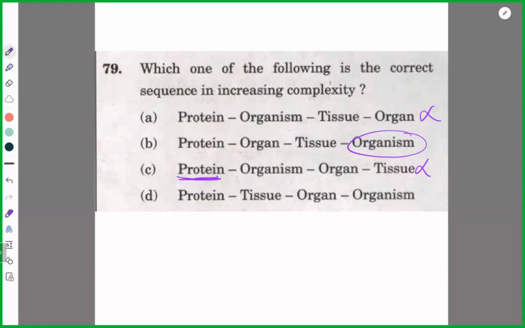Now if you talk about the difference between organ and tissue, remember one thing. Protein is there. Proteins are contained in cells. A group of cells forms tissue.